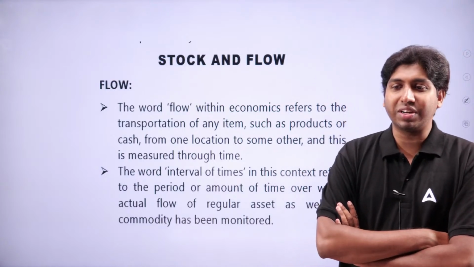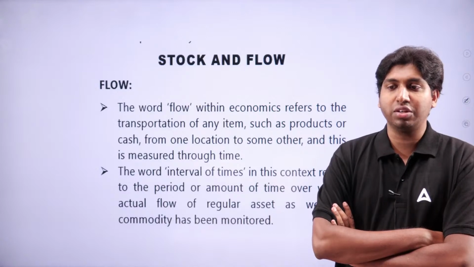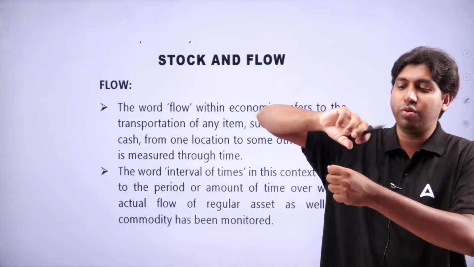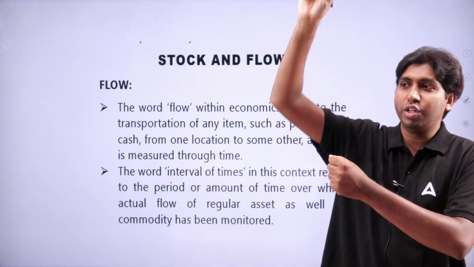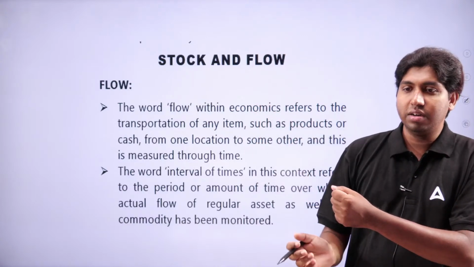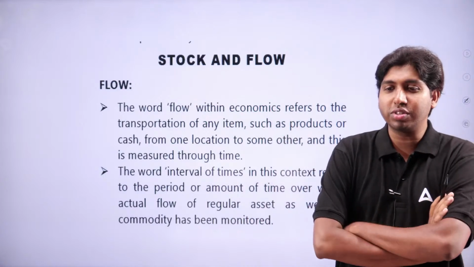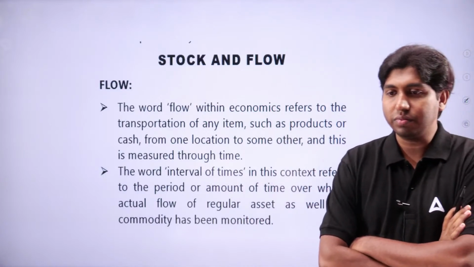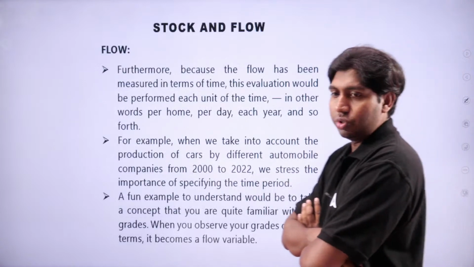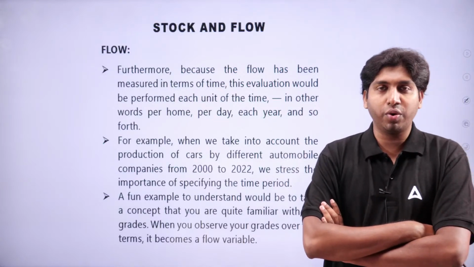Then what about flow? Flow means something is going on, consistently continuing. Flow refers to transportation of products or cash from one area to another. When a faucet or tap is open, the water flows out of it continuously. It is considered an ongoing process. So for flow, we account over a particular period.